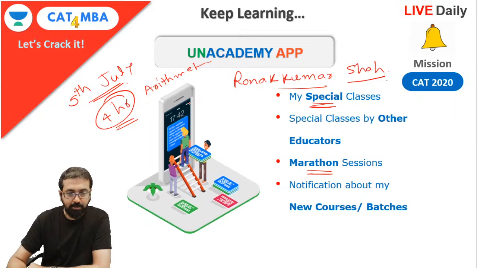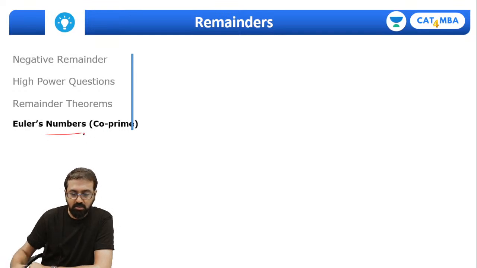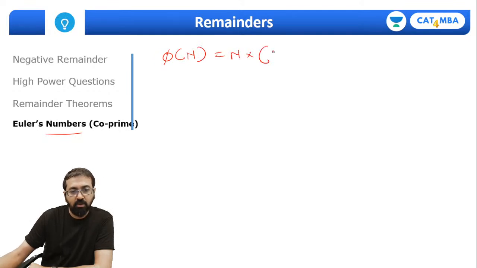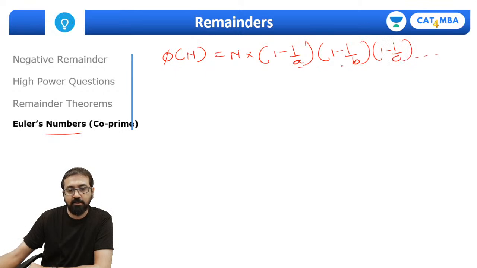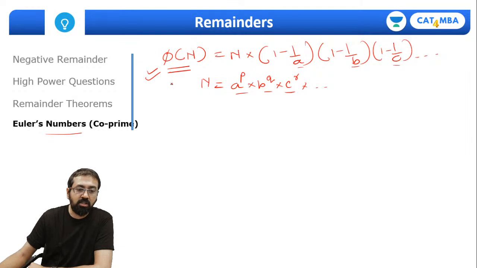Now let's understand Euler's numbers. What are the Euler numbers? Then we'll look at the Euler remainder theorem. Euler numbers are represented by phi of n, and the formula is n into 1 minus 1 by a into 1 minus 1 by b into 1 minus 1 by c, and so on, where a, b, c are the prime factors of n. When we represent n in prime factorized form, a raised to p into b raised to q into c raised to r, and so on, we know the prime factors of n and can find phi of n. Now what does phi of n represent?